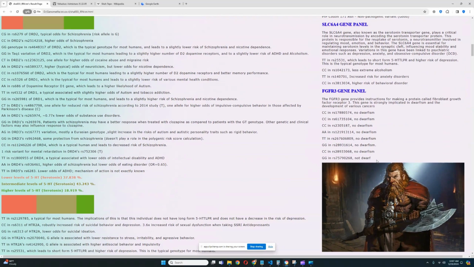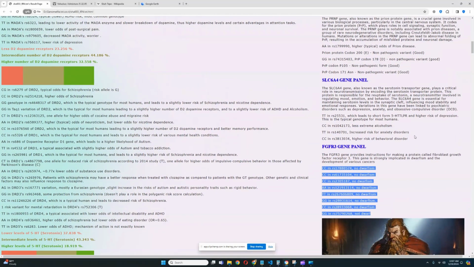And they are not carrying any risk variants for dwarfism in FGFR3. In SLC6A4, one variant here is actually predictive of short or long form 5-HTTLPR. Is this variation right here. And some other variants in this gene are predictive of stuff like alcoholism, anxiety disorders, behavioral disorders.